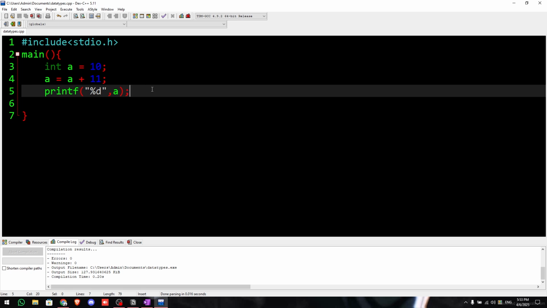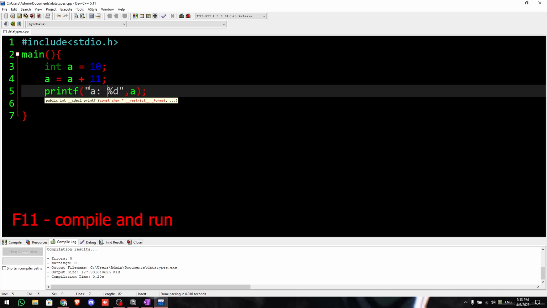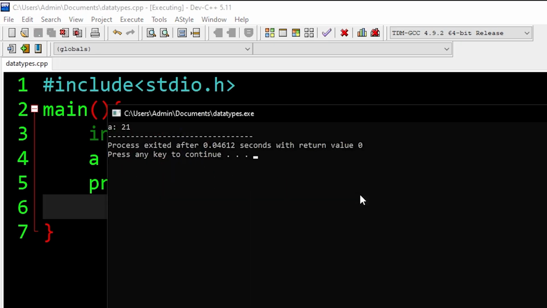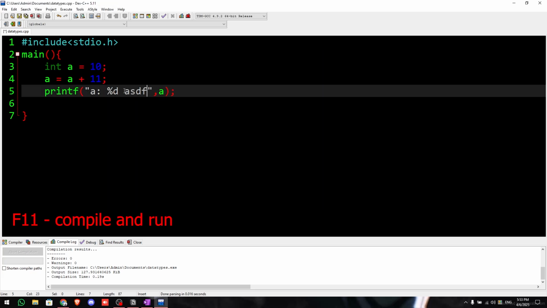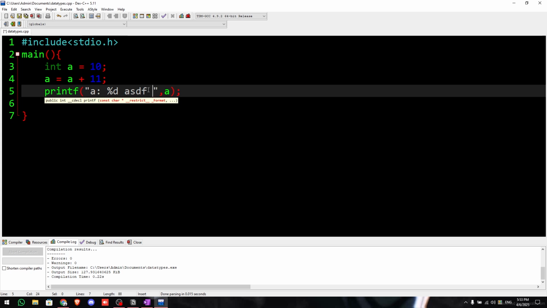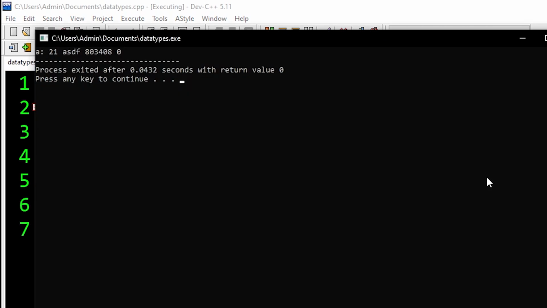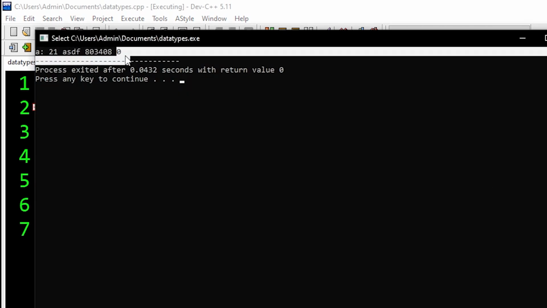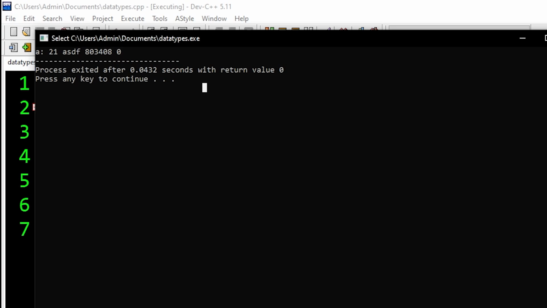Okay, now let us say I said where %d is, the number will come. So let us type something. So a here. Okay, now if I run, as you can see, a and 21. If I try to write something after here and run it again, as you can see, the %d is there. What if you give multiple %d? Then how will the system work? So let's try to do that. Here are multiple %d's. As you can see, by default it gives us something like a random value or pointer or 0. You don't have to worry about that.